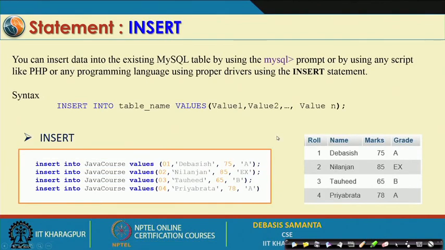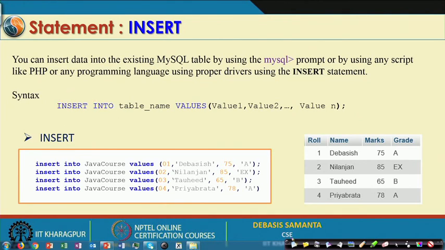And the next is that your database is ready. Under this database a table is ready, but at this moment the table is empty. Now, it is your task to enter the data into the table. The data can be inserted by another command in SQL, called insert into, then the table name, for example, Java course, and then the values that you want to enter in each row: value 1, value 2, up to value n, provided that there are n fields. So, this command, insert into, is basically for inserting a record into a table.